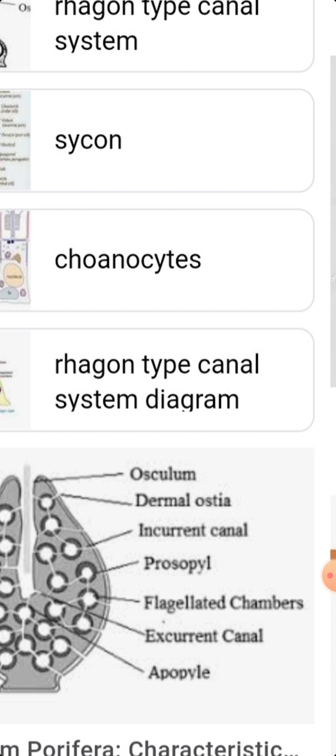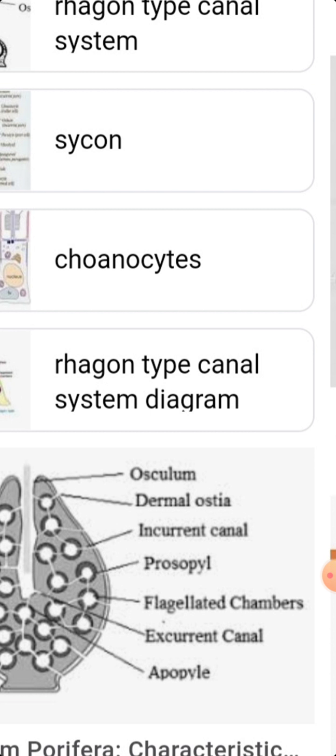The incurrent canals lead into the small rounded flagellated chambers by openings termed prosopyles. The flagellated chambers open by apopyles into the excurrent canals, and these unite to form large tubes, of which the largest leads to the oscula.